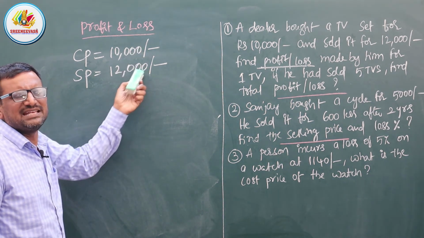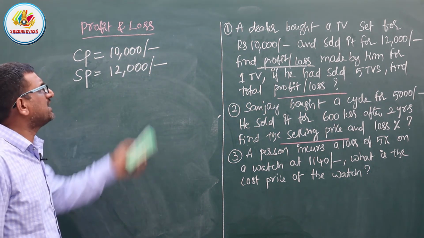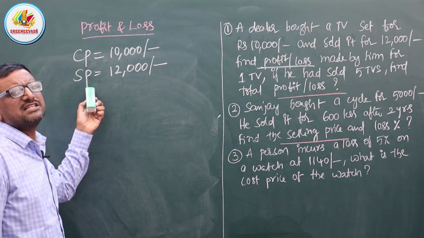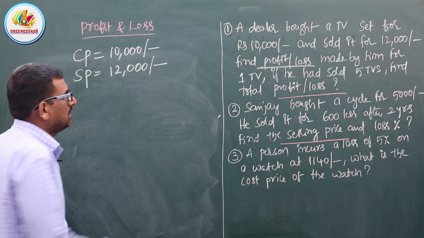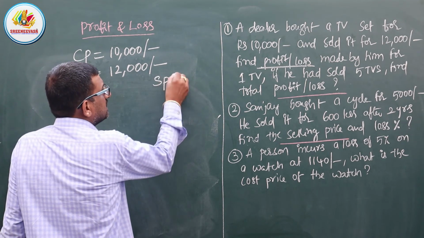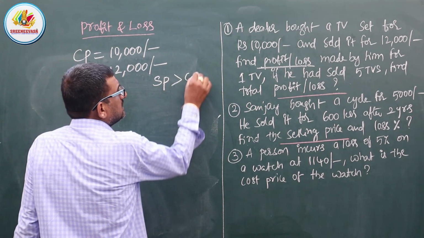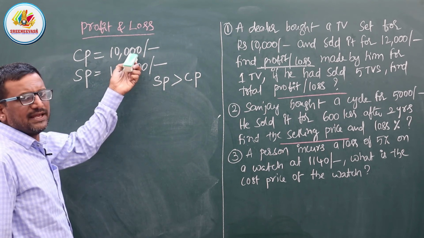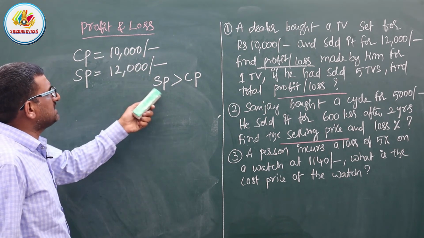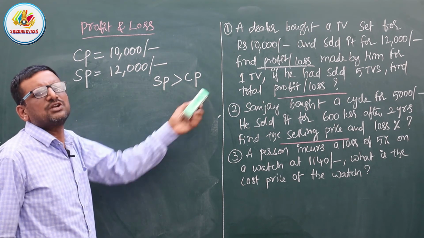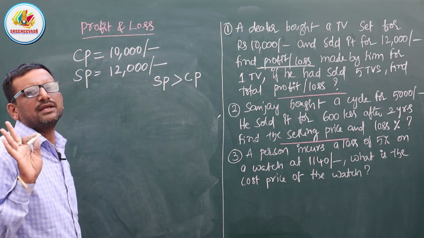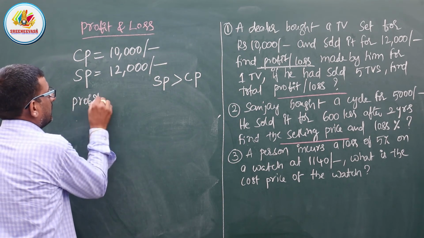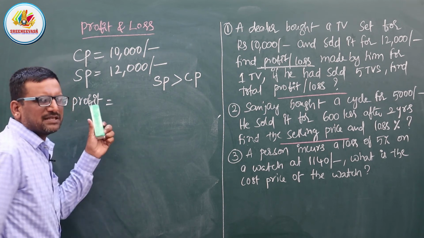By seeing only, we can easily understand which one is more, cost price or selling price. Selling price is more than the cost price. 12,000 10,000 కంటే ఎక్కువే కండి, రైట్. So selling price is more than the cost price, so definitely we are going to get profit only, but not loss. So what is the formula of profit?